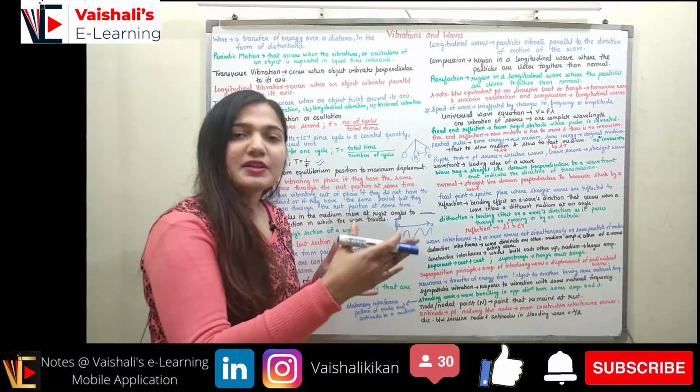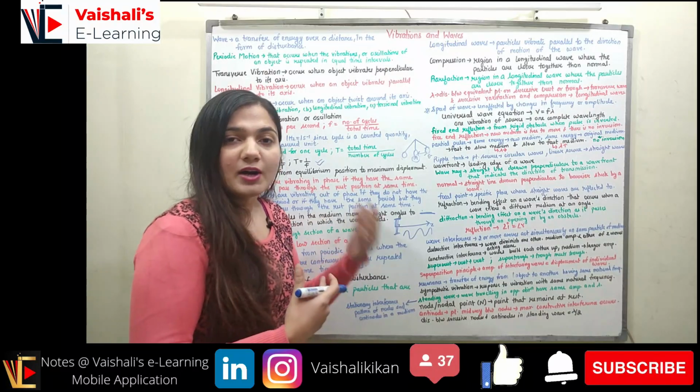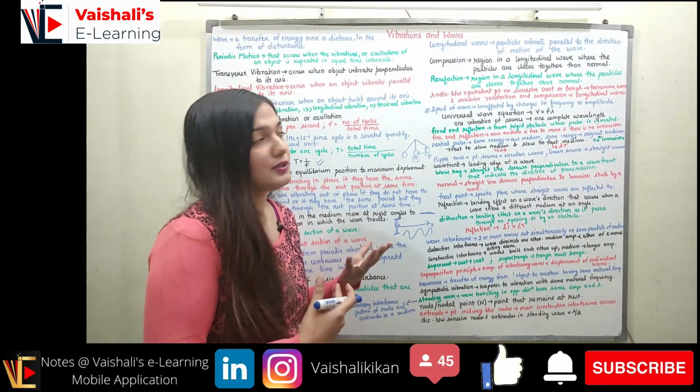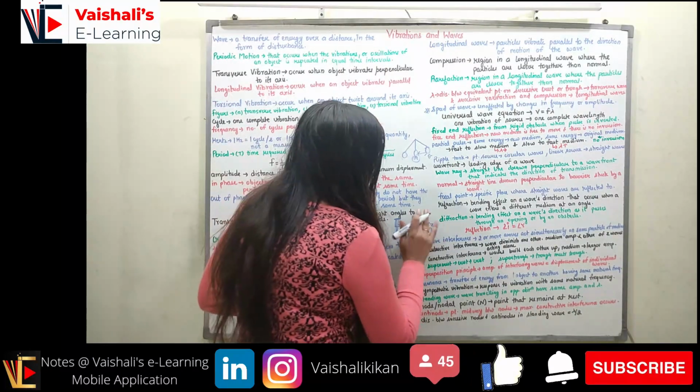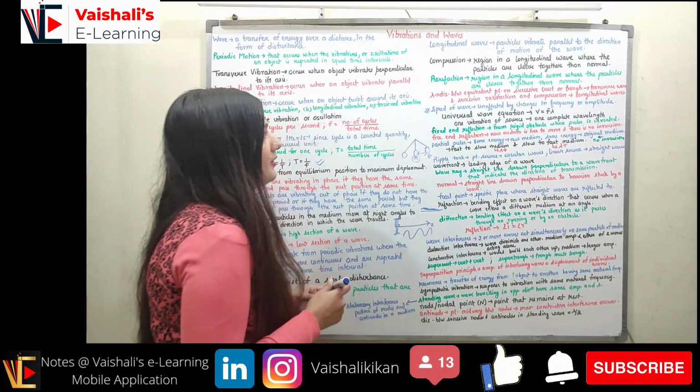So the movement of the wave is in the same direction as the vibration of the particles, right?